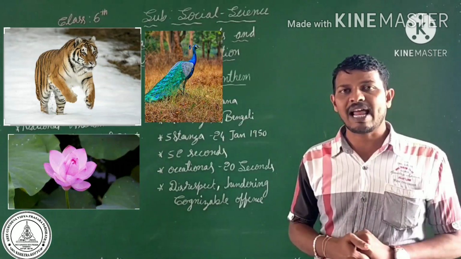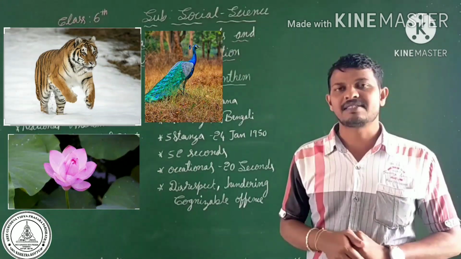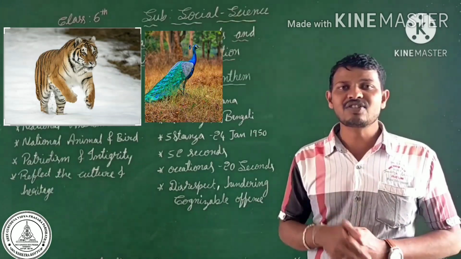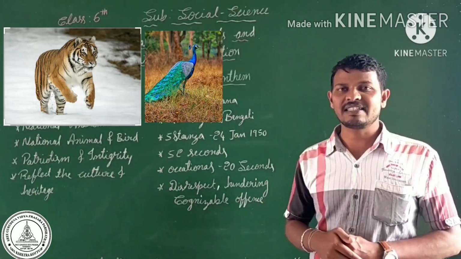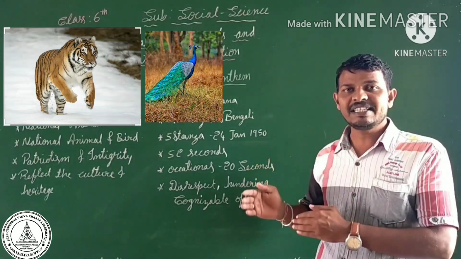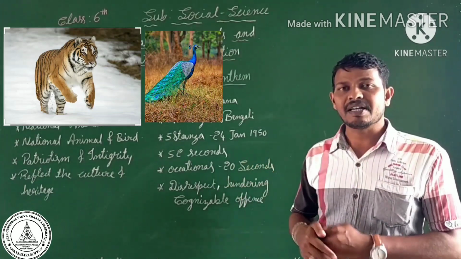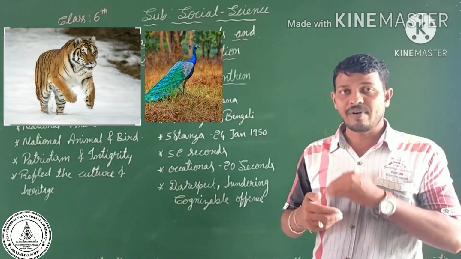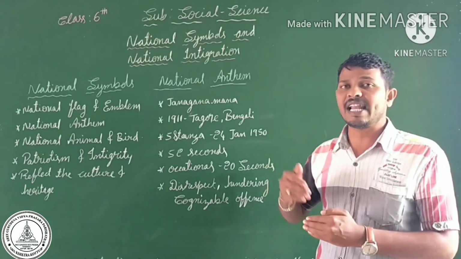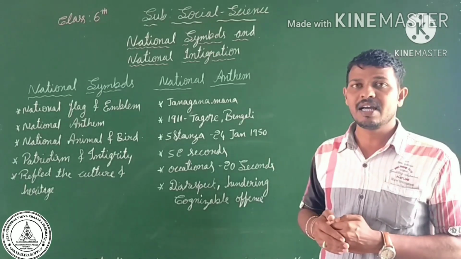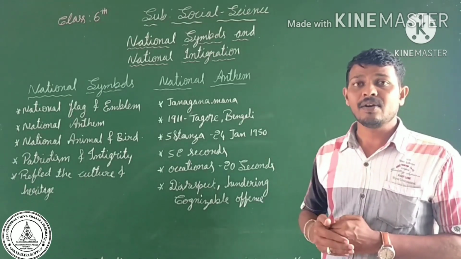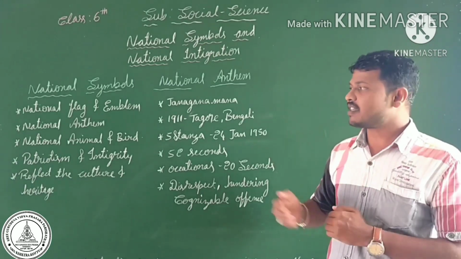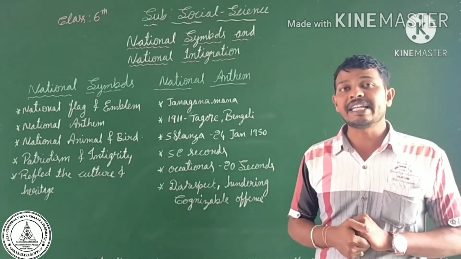Do you know what our national animal is? Yes, the tiger is our national animal. What is our national bird? You can consider it the peacock. These animals and birds reflect our culture and heritage. Whenever we see the national animal, national bird, anthem or flag, we should respect them. It indicates our patriotism and integrity.